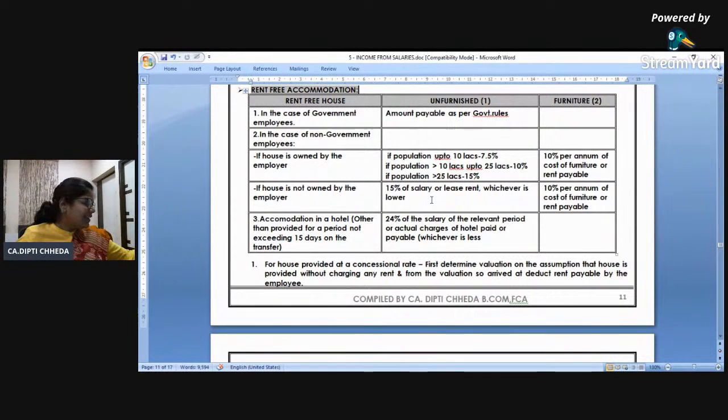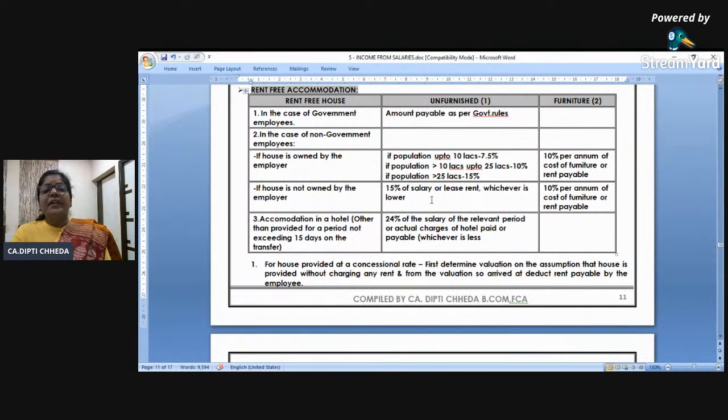How many definitions of salary have we seen until now? We have seen only basic for entertainment allowance. For gratuity covered, basic and all DA. After that, HRA, retirement benefits, all basic, DA, terms of retirement and commission percentage.